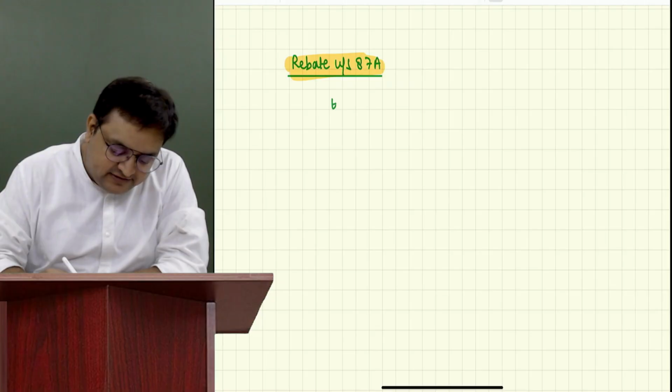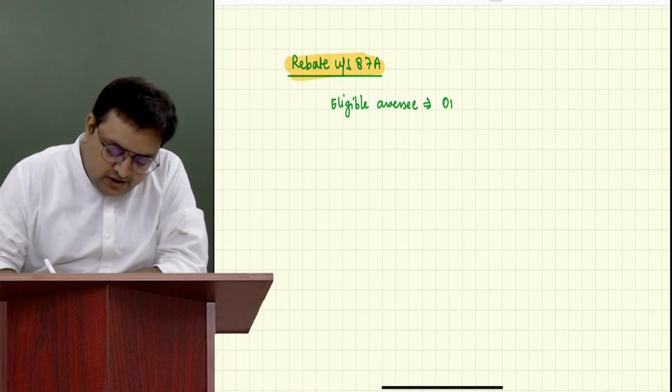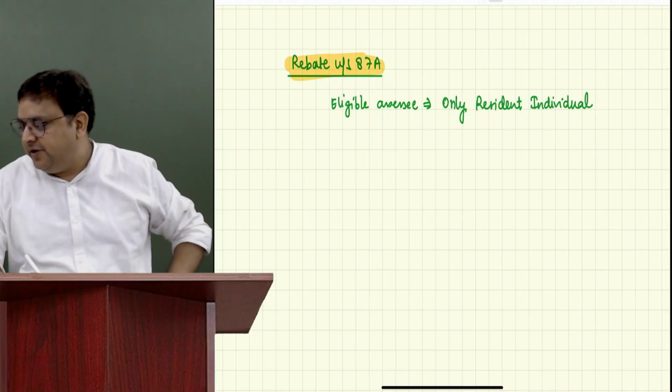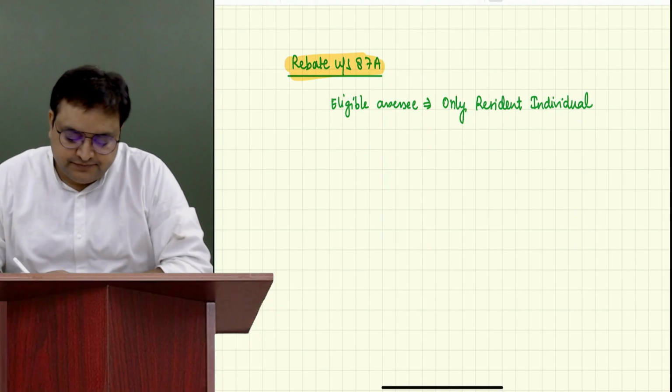Who is eligible to get this rebate? The eligible assessee is only a resident individual. Not even HUF. Not even HUF.